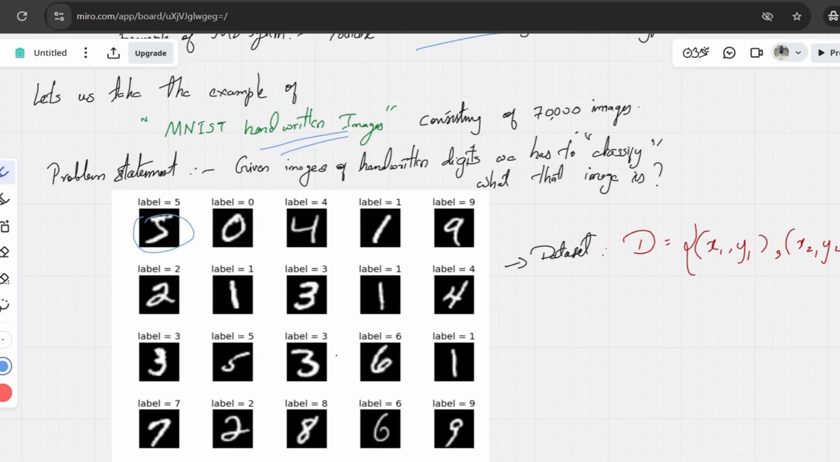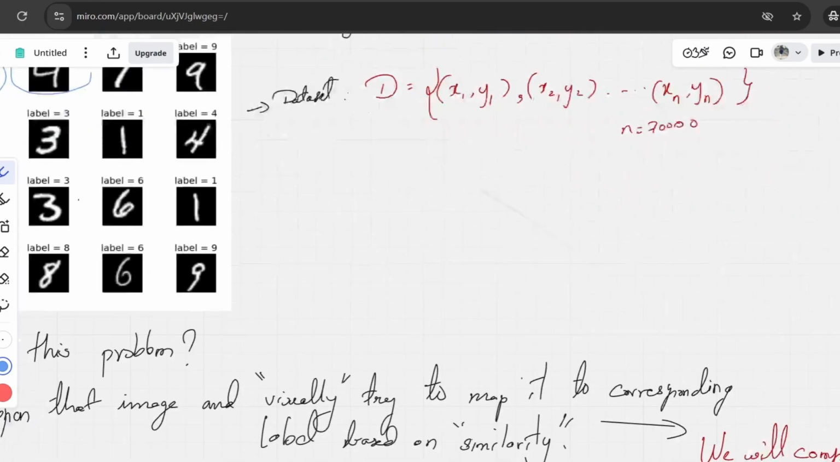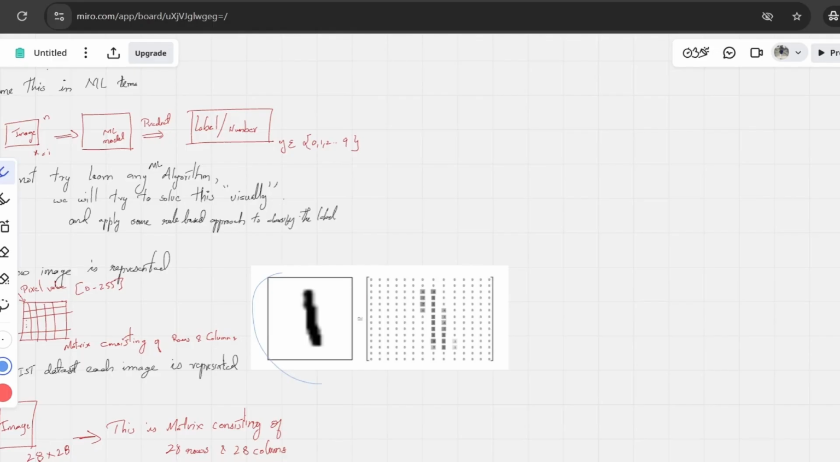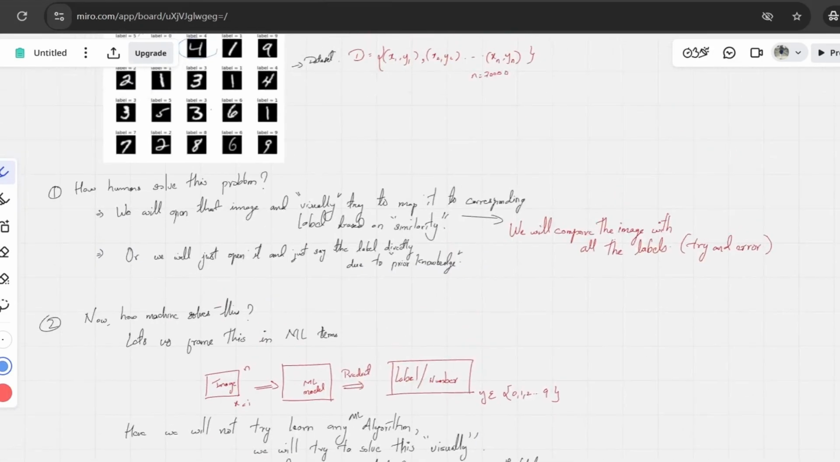So 5 is one handwritten number, 0, 4. This dataset consists of these images and also labels. The labels will not be printed on the images. This is just a representation they have given, but you'll have the number, like I'll show you. One second. So this is the number. That is how each image is represented.